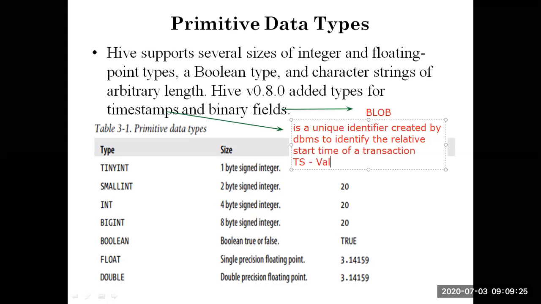For example, it will be given in terms of seconds. Let me take this: we have one data being created as of right now, and let me take the time as 10 o'clock or 10:30. That will be converted into seconds, and those seconds will be updated in the timestamp.